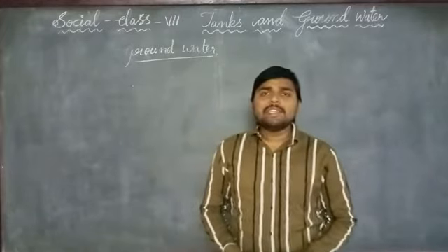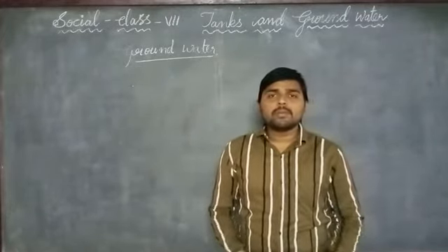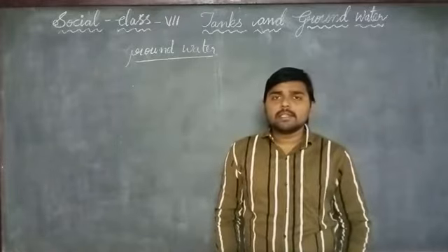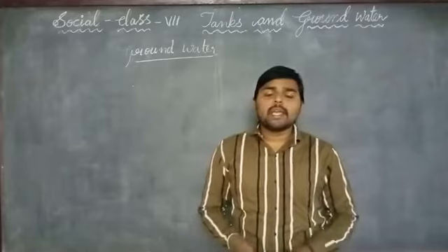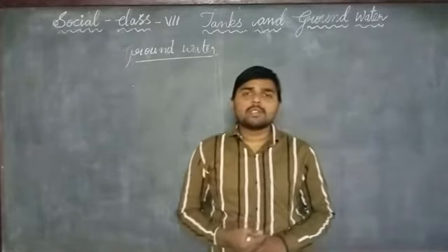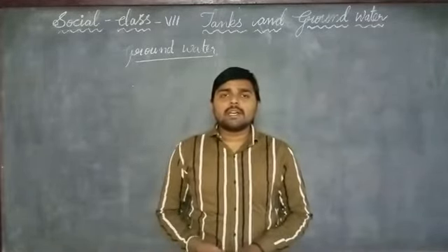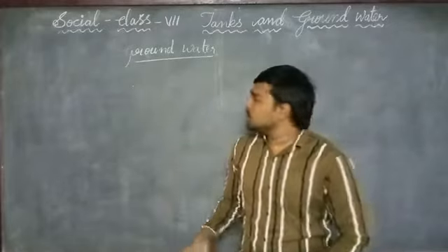Okay. Which type of soils or rocks allow water to enter through them? There are two different types of rocks: pervious rocks and impervious rocks.